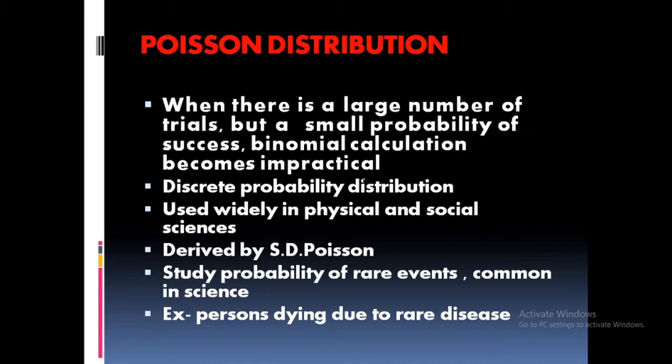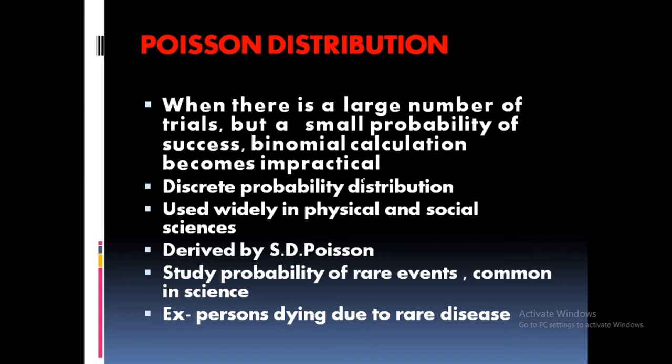Okay. Now let us move on to the next distribution, that is known as Poisson distribution. This is a very important probability distribution. Here there is a large number of trials but small probability of success. Clear? So in the binomial calculation it is difficult, it is impractical, when trials are many but you get success only in very few cases.